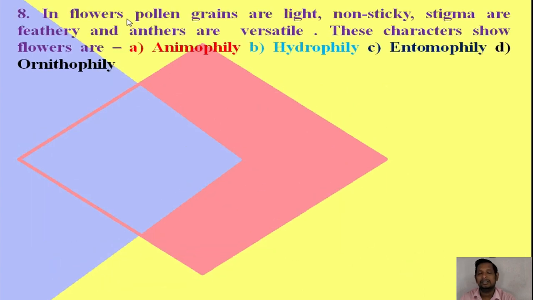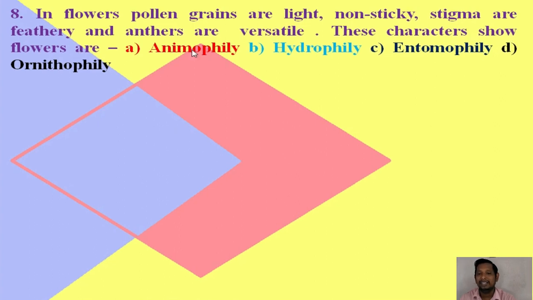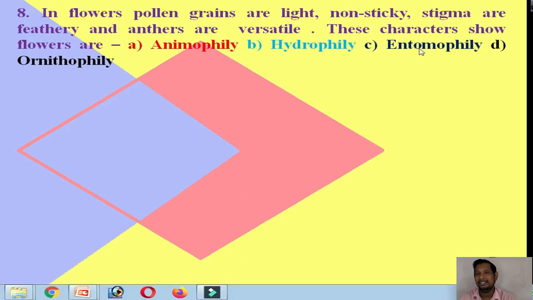The next question, question number 8. In flowers, pollen grains are light and non-sticky, stigma are feathery, and anthers are versatile. These characters show that the flowers are anemophilous, meaning the pollen grains are transmitted by air; hydrophily, pollen grains are transmitted by water; entomophily, the carriers of pollen grains are insects; and option D, ornithophily, where the carrier of pollen grains is a bird.